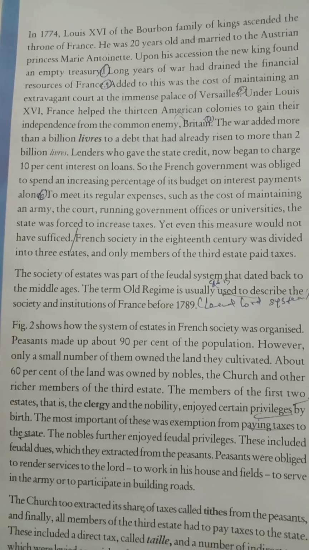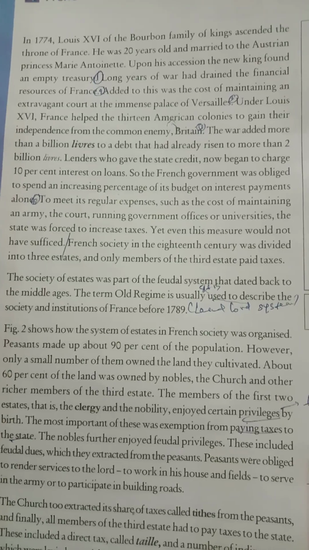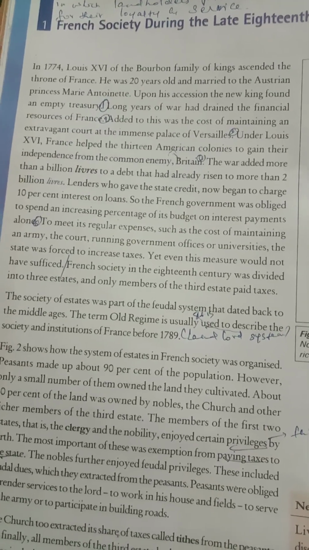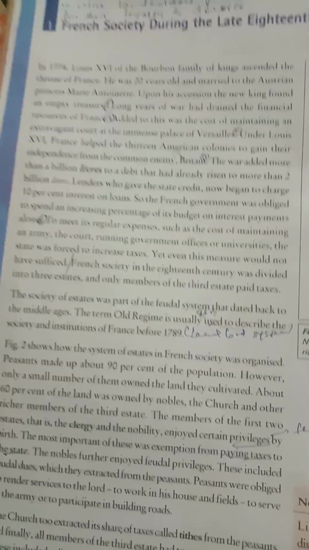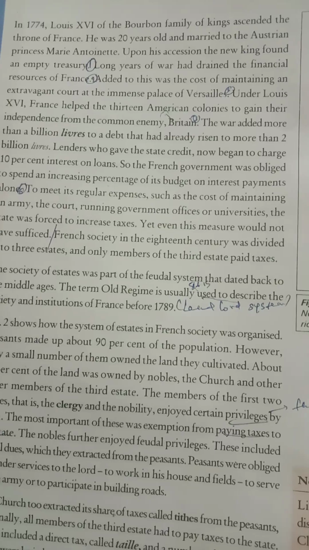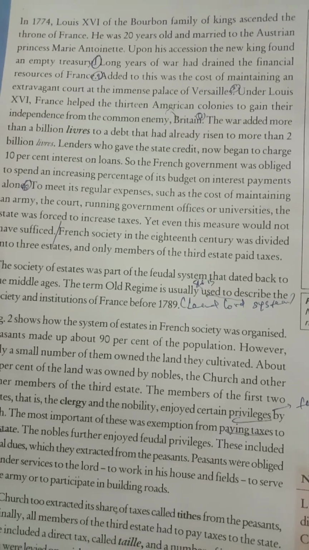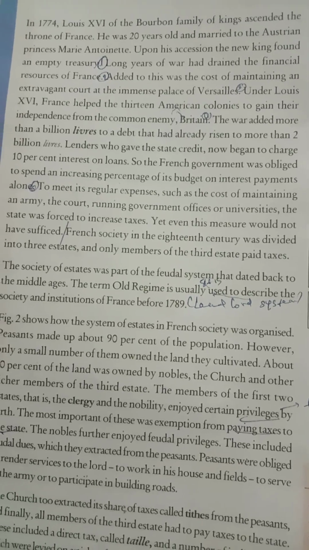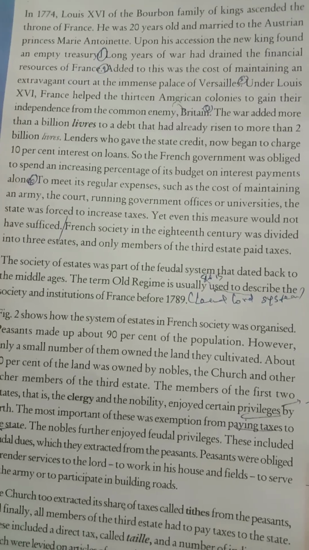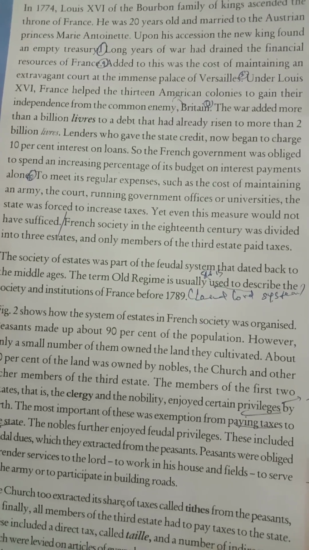Class 9 CBSE History Lesson number 1 Part 2. The title is French Society during the late 18th century. Actually, under this topic, we are going to see 4 classes: political class, social class, economic class, and intellectual class. But in this, we are going to see political class and social classes.